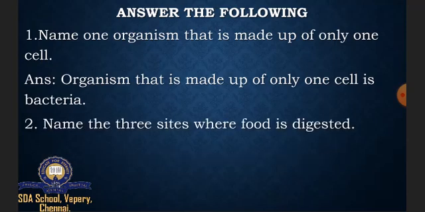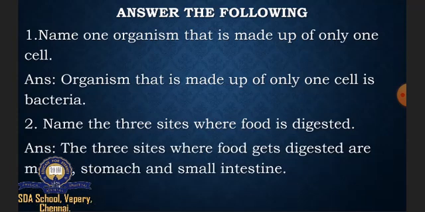And the second question is, name the 3 sites where food is digested. So the answer, the 3 sites where food gets digested are mouth, stomach and the small intestine. So what is the spelling of mouth? M-O-U-T-H, mouth. Stomach, S-T-O-M-A-C-H, stomach. And small intestine. What is the spelling of small? S-M-A-L-L, small. Intestine, I-N-T-E-S-T-I-N-E. So the three sites where food gets digested are mouth, stomach and small intestine.